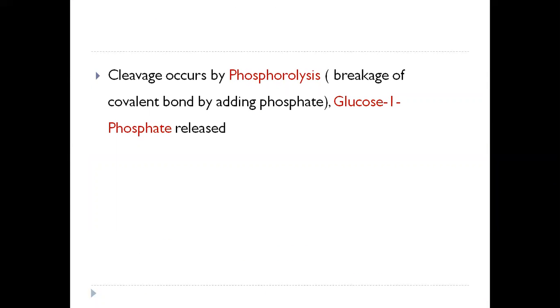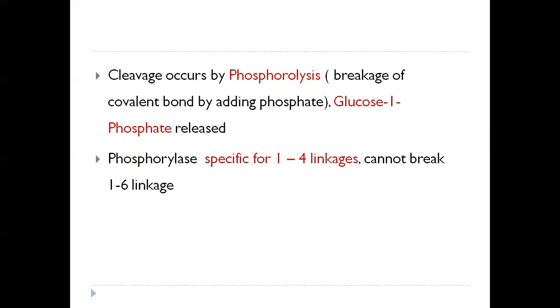The cleavage occurs by phosphorylases, that is breakage of the covalent bond by adding a phosphate group, and glucose 1 phosphate is released. As we will see in the next slide, when glycogen is broken down, the glucose units which are released are not released in the form of free glucose, but in the form of glucose 1 phosphate. That is why we call it a phosphotransferase.